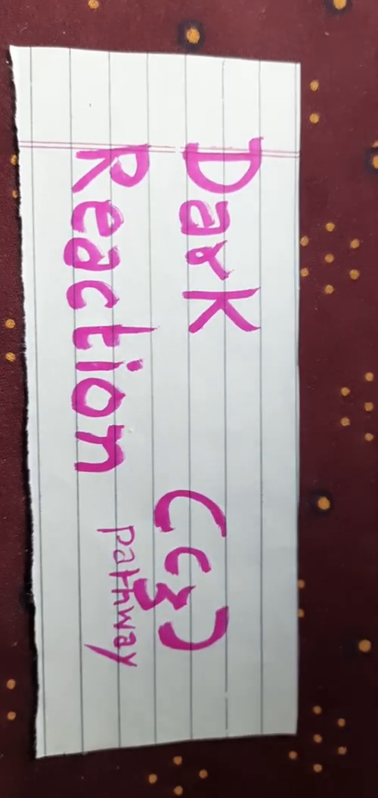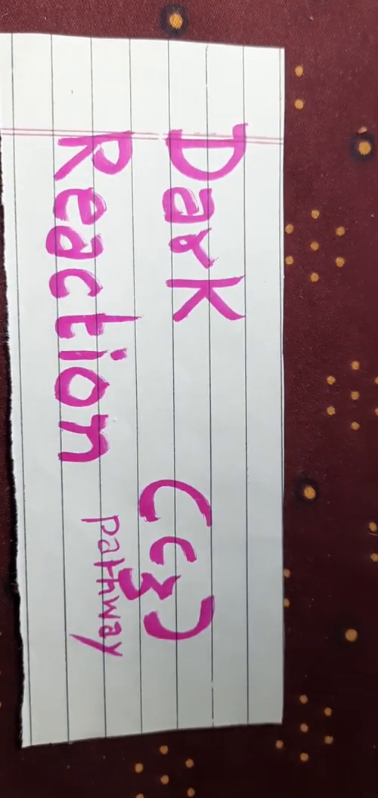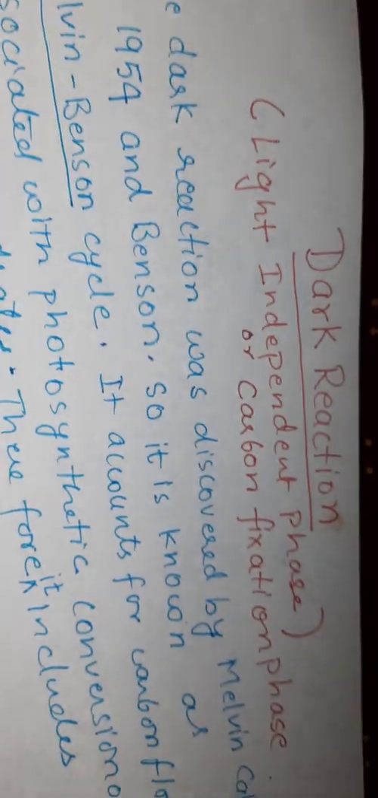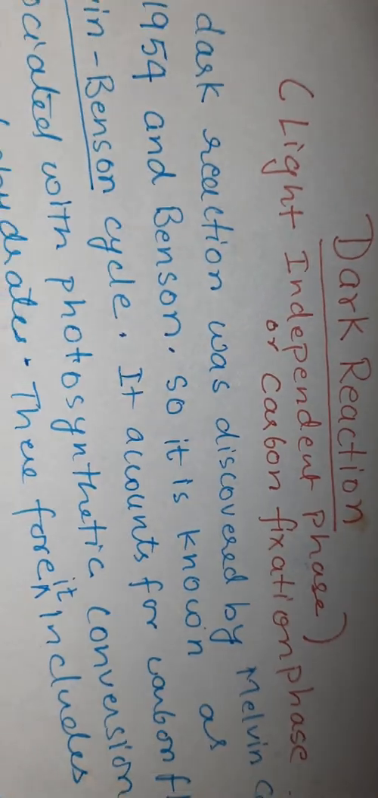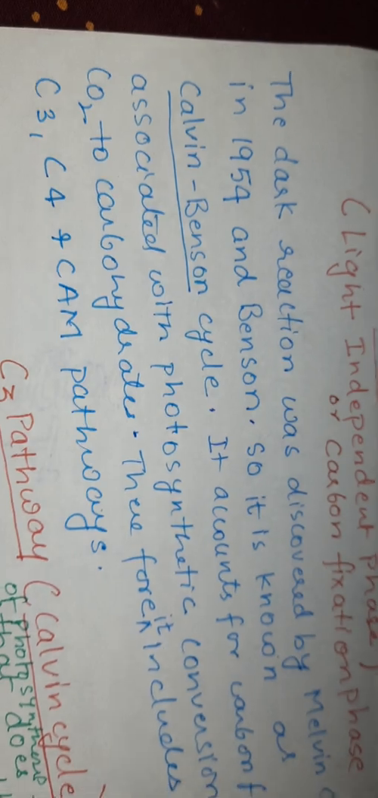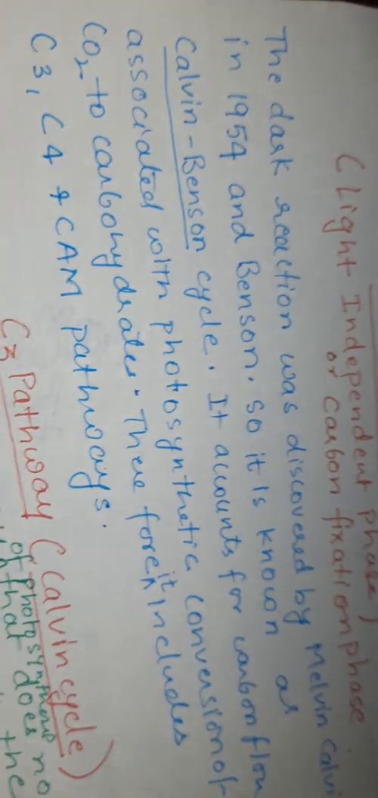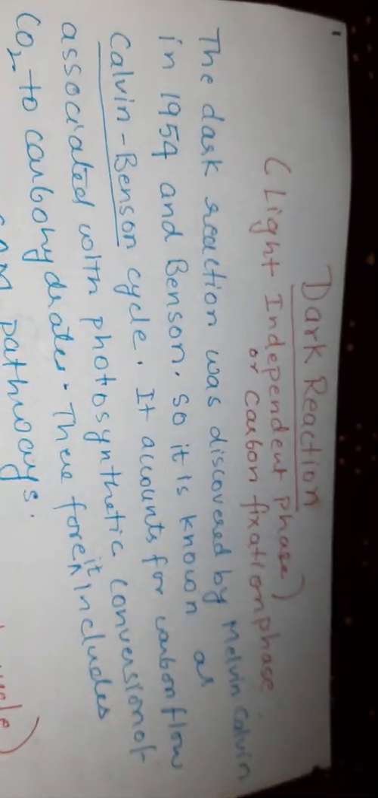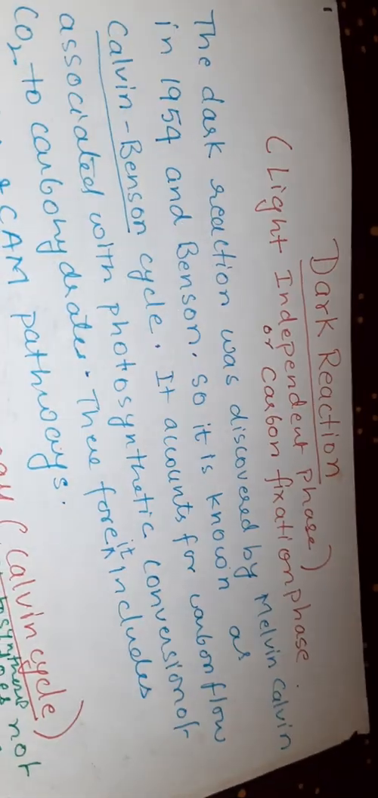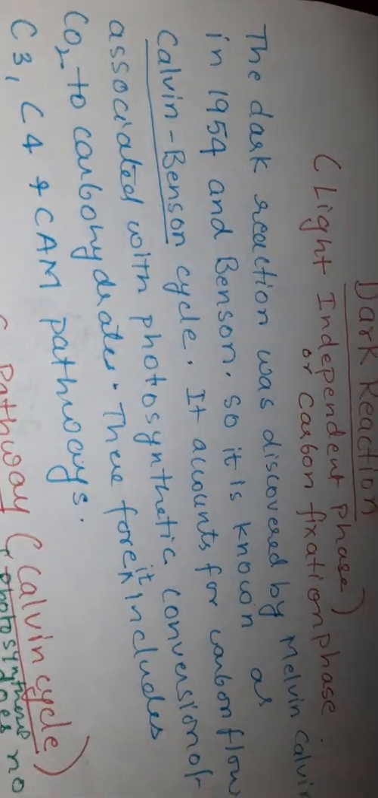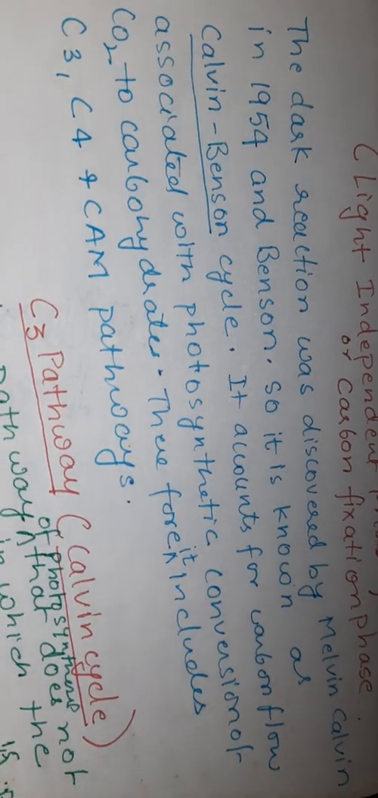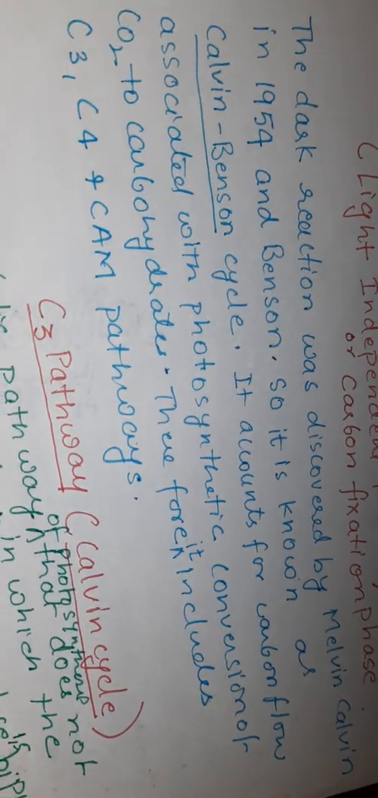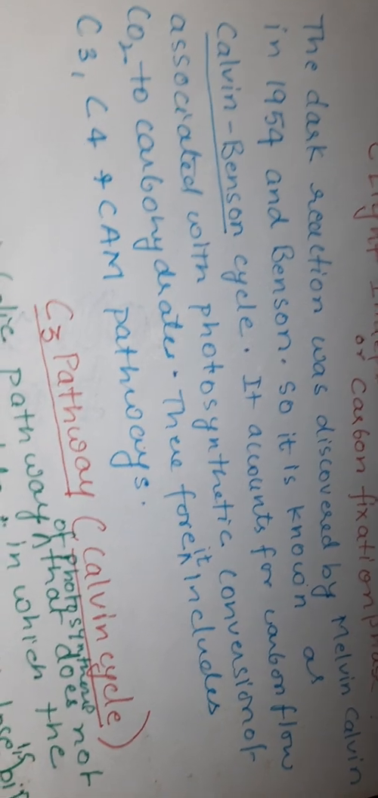Dear student, today we will talk about the dark reaction of photosynthesis, the C3 pathway. Dark reaction is also known as the light independent phase or carbon fixation phase. The dark reaction was discovered by Melvin Calvin and Benson in 1954, so it is known as the Calvin-Benson cycle. It accounts for the carbon flow associated with the photosynthetic conversion of carbon dioxide to carbohydrate.